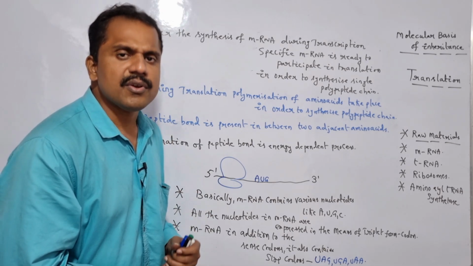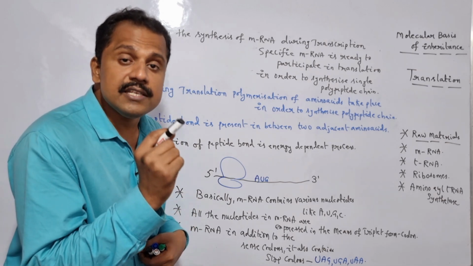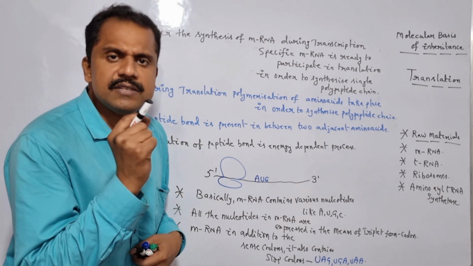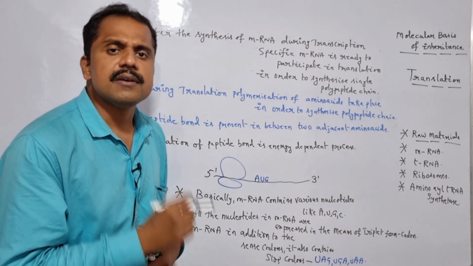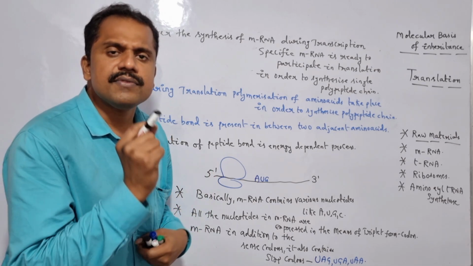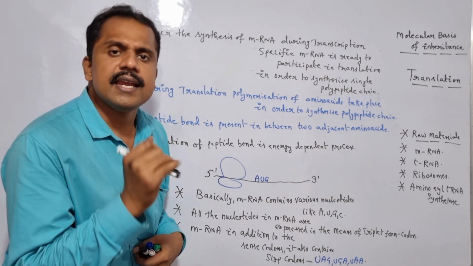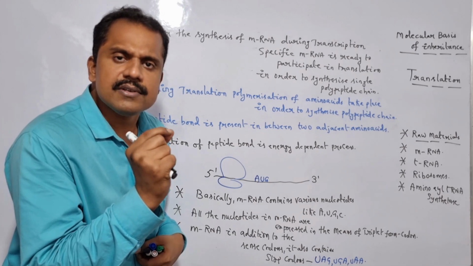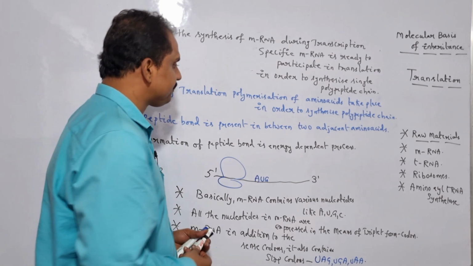The next specific raw material responsible for organizing the translation mechanism is tRNA. So what is tRNA? tRNA is the specific RNA which is most commonly synthesized during the transcription mechanism by taking the advantage of a specific enzyme, bacterial RNA polymerase in prokaryotes, but RNA polymerase 3 in eukaryotes. By taking the advantage of these enzymes, the adapter molecule tRNA is synthesized during transcription in both prokaryotes and eukaryotes.